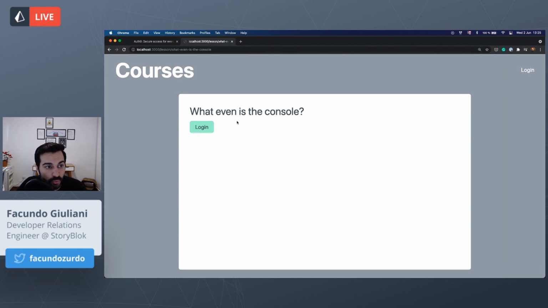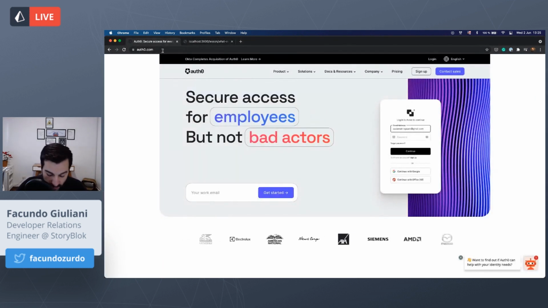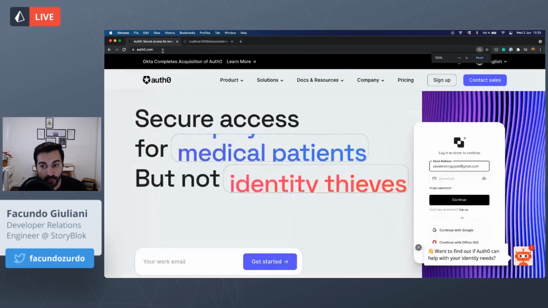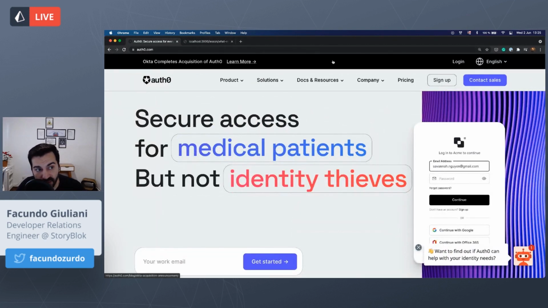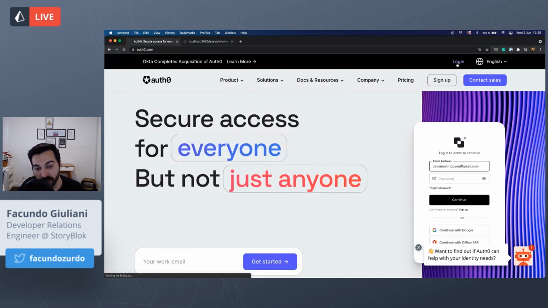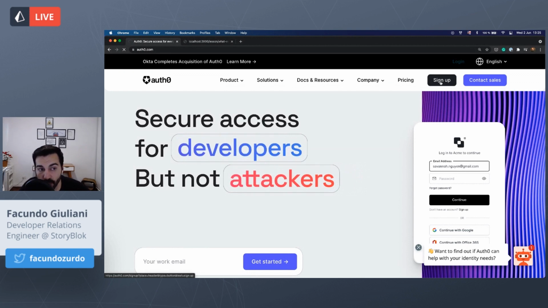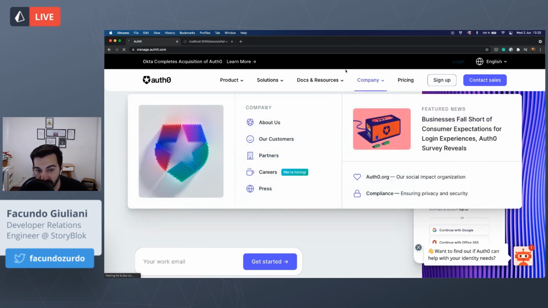What I wanted to show you now is how to create an Auth0 application and how to configure that application from Auth0 in our web application to connect to it. I will go to auth0.com, which is the Auth0 homepage, and I will log in because I already have an account, but you can create one. It's free and you only have to define some details.